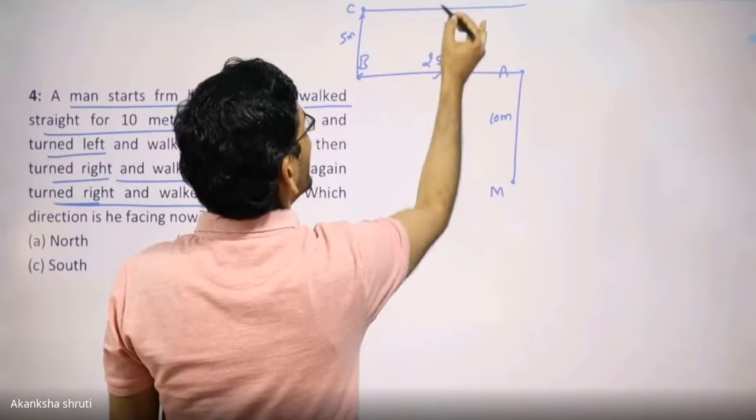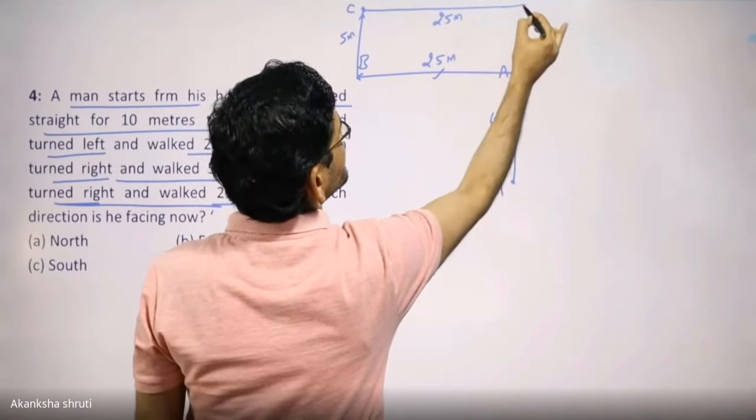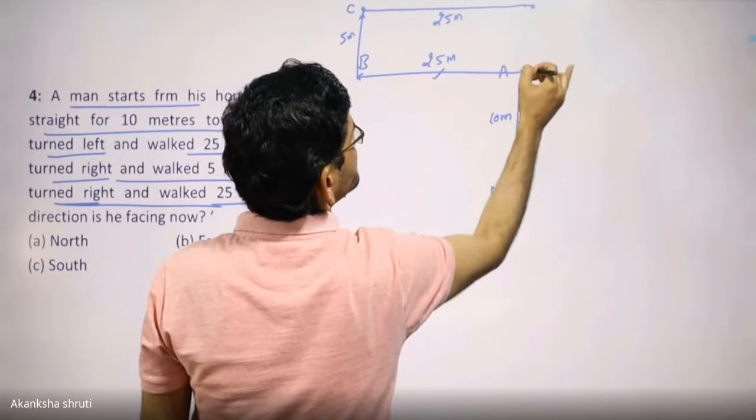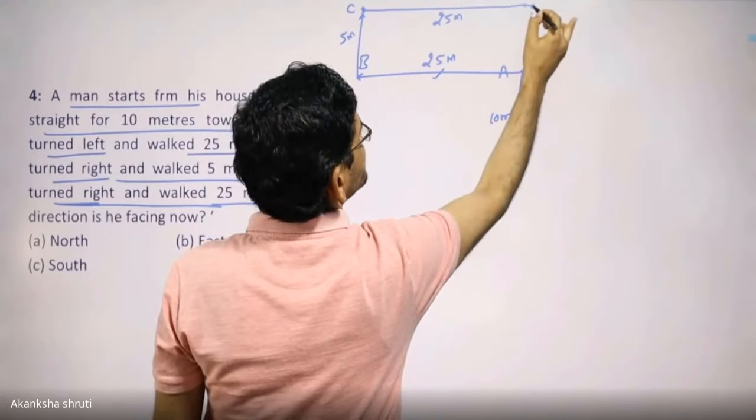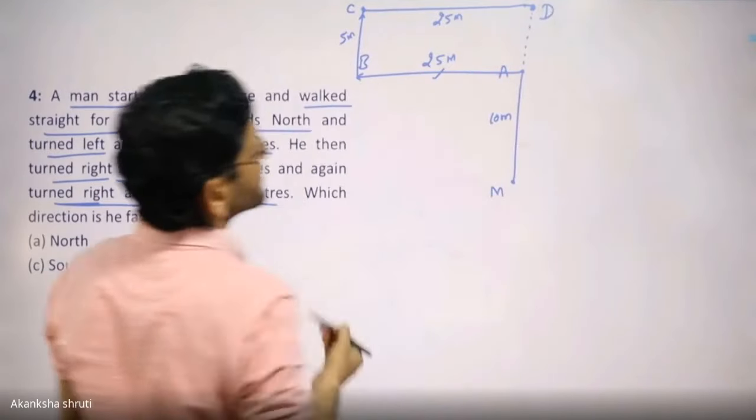This is 25, so be careful. This will also be 25 meters. So it will come exactly at this point, exactly upward to this. So this is the point D. Now it is asked,